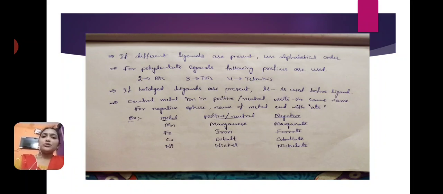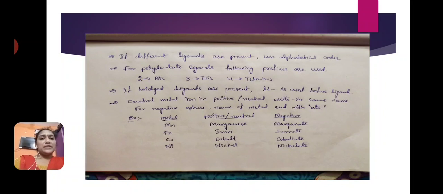If it is positive or neutral, we write it as it is, manganese.